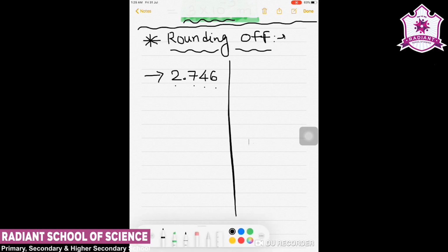Now if we are asked to convert it into 3 significant figures, then obviously we will have to drop this last number, 6. But when we drop it, we must see that last figure, whether it is 5 or greater than 5, or it is less than 5.